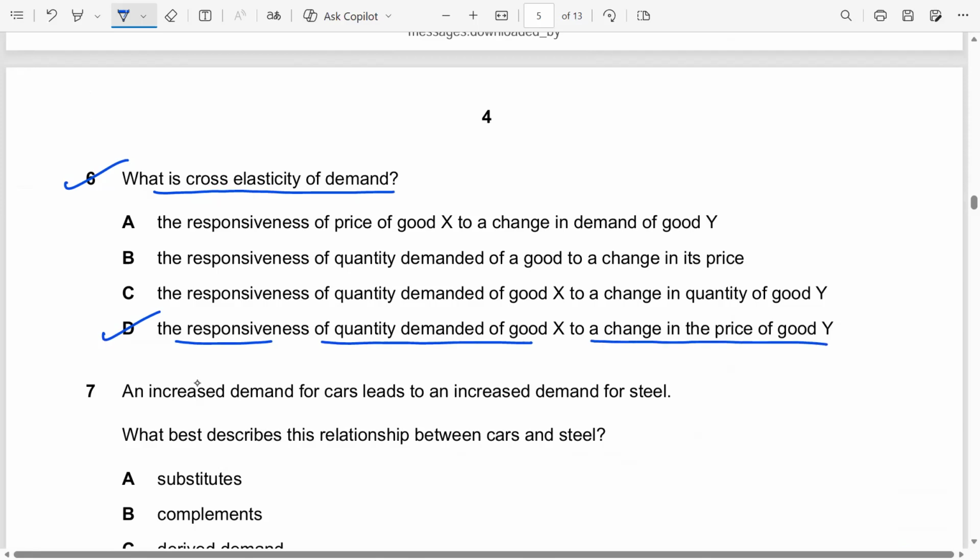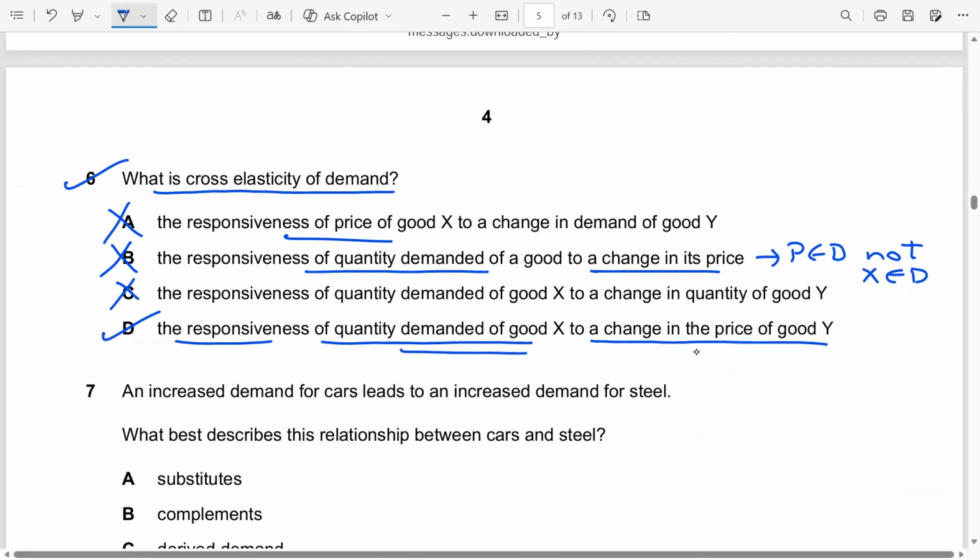It does not talk about responsiveness of price. It does not talk about responsiveness of demand for a good with respect to its own price. This is price elasticity of demand, not cross elasticity of demand. It does not talk about responsiveness of one quantity to another quantity. It only talks about how demand for one good responds to a change in the price of the other. So my answer is option D.